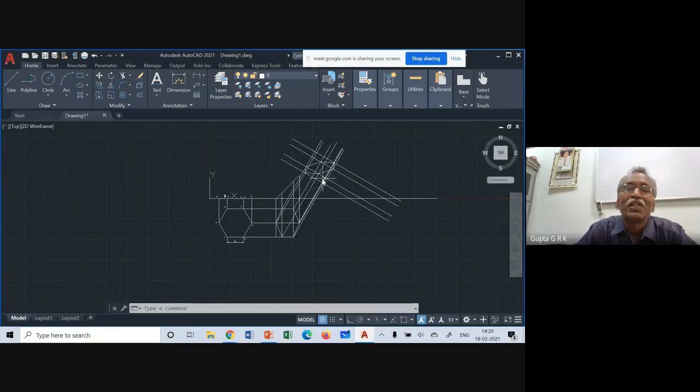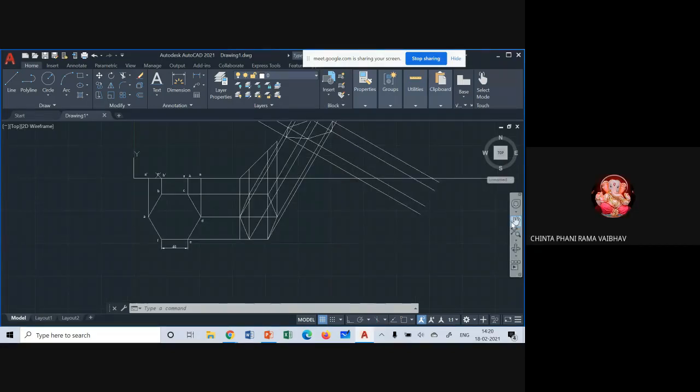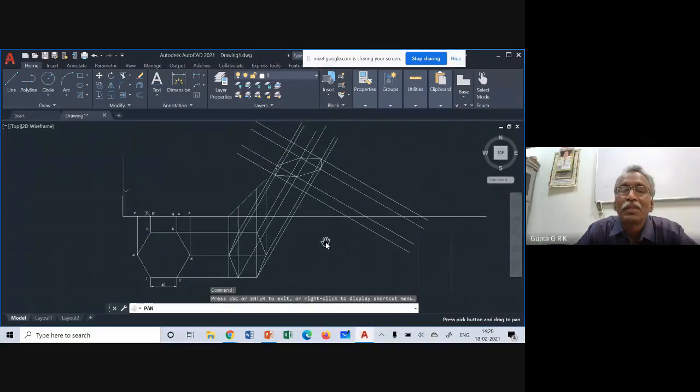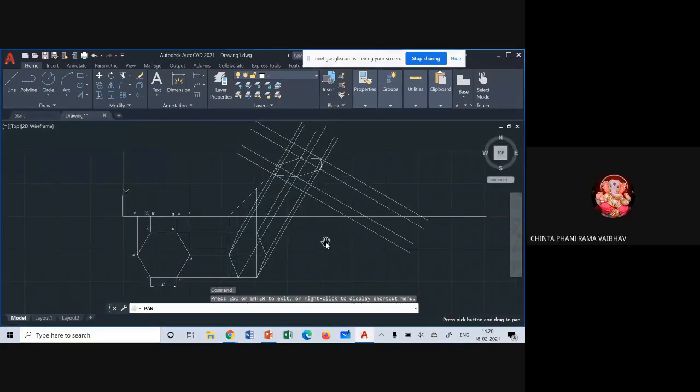For XY axis also the same method follows, sir. Which one? For mentioning XY and X1, Y1 axis. Yeah. What is that?